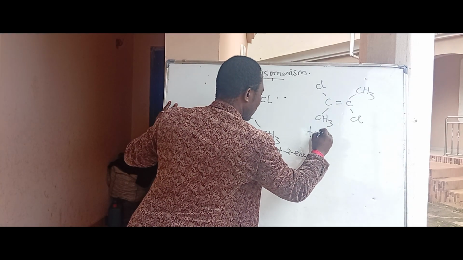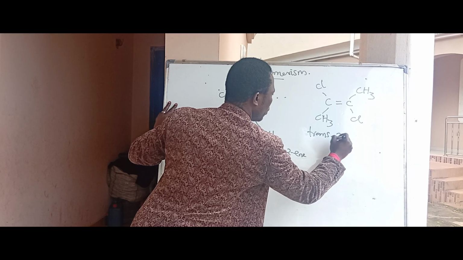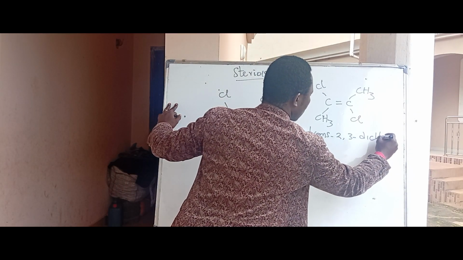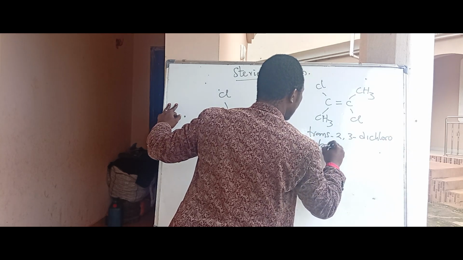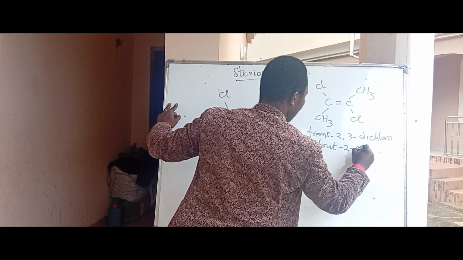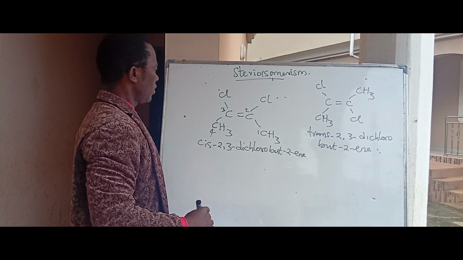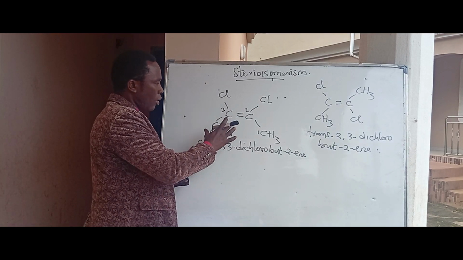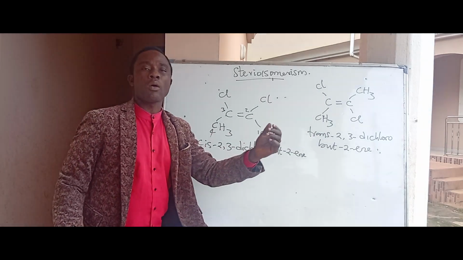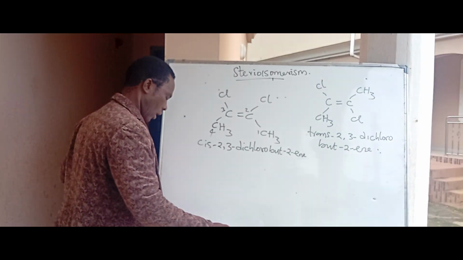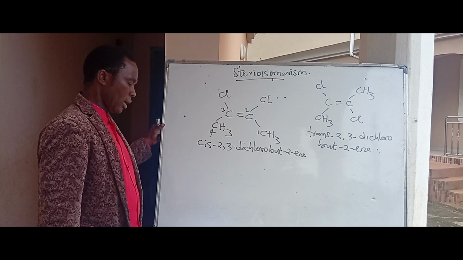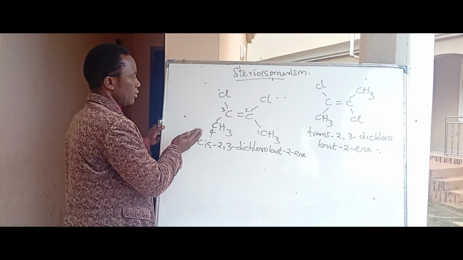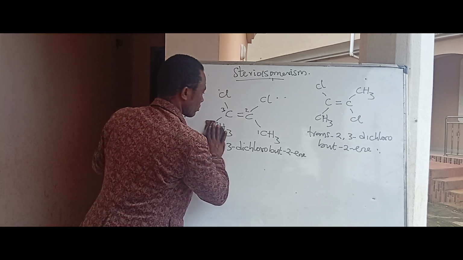So this is trans 2,3-dichlorobutane. The cis form and the trans form of this compound are isomers. What kind of isomerism? We call it geometric isomerism. I will take one example in geometric isomerism.